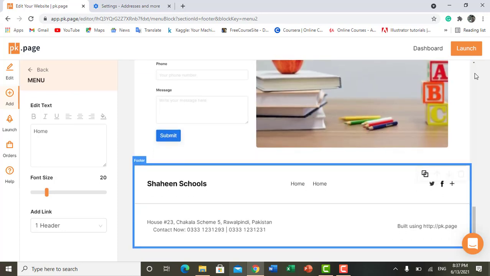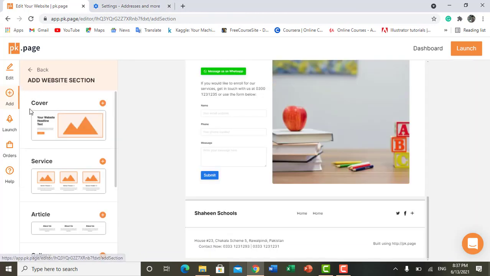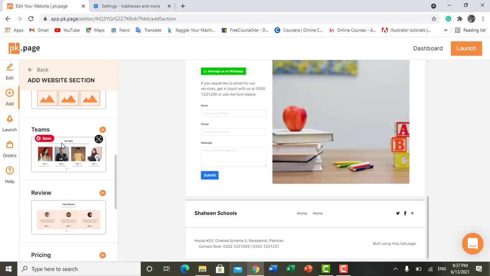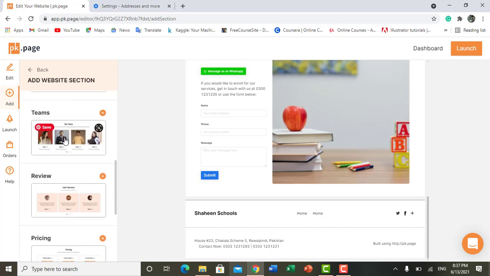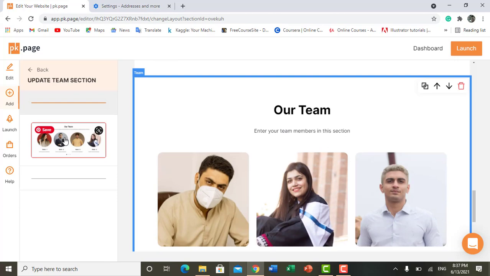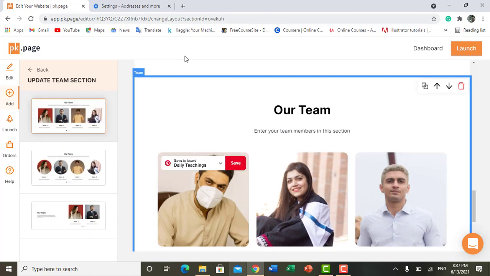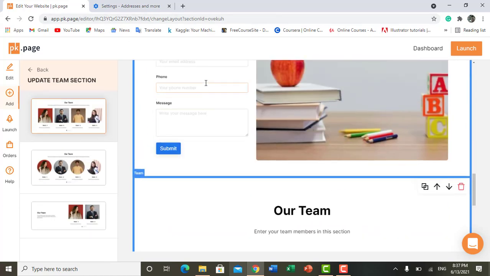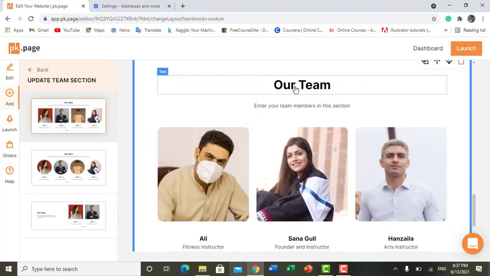Now come to this option. In the add option, you can add a cover, services, gallery, and team. You can tell people about your team. We are creating an educational website, but when you are creating your business website, you can describe your team here.